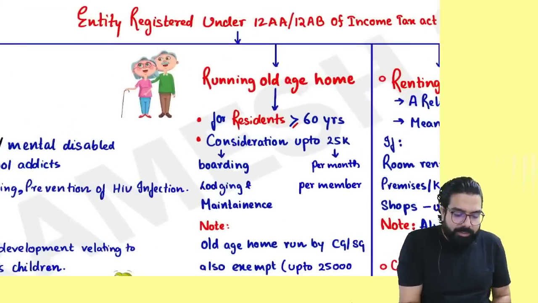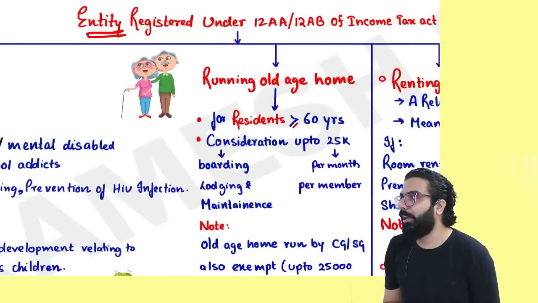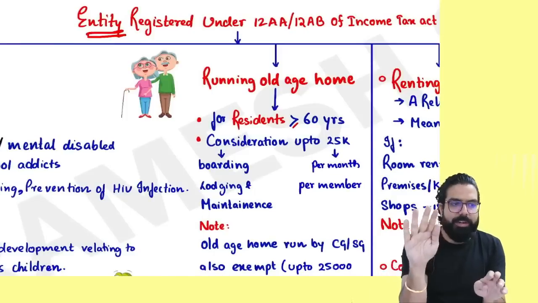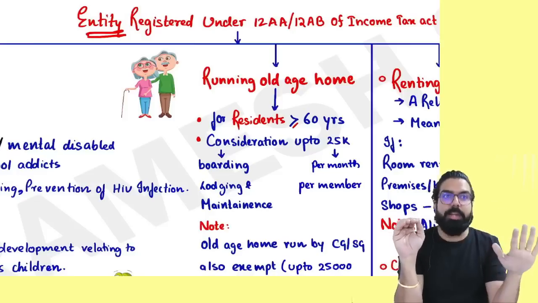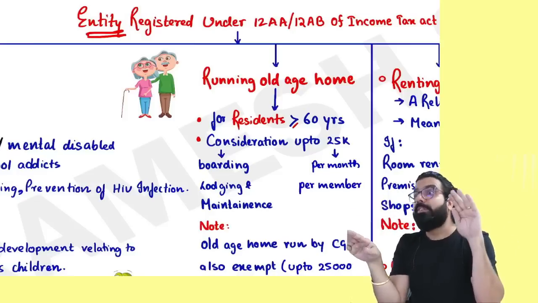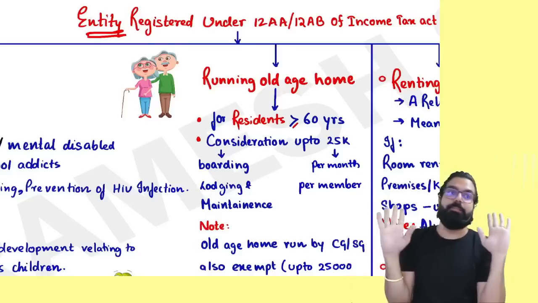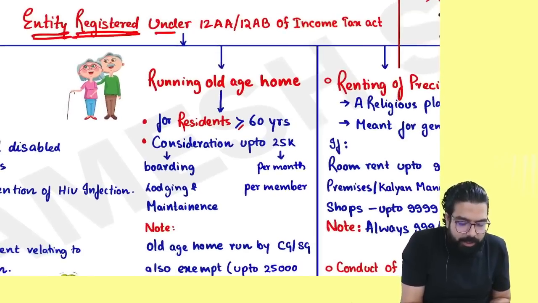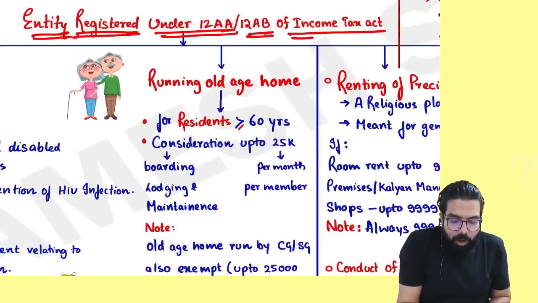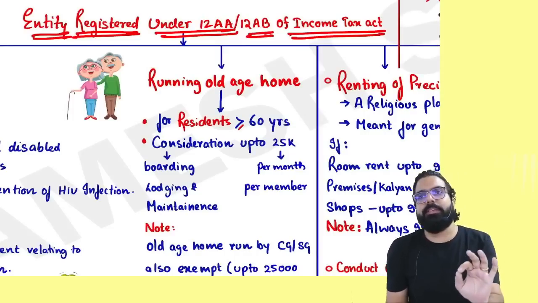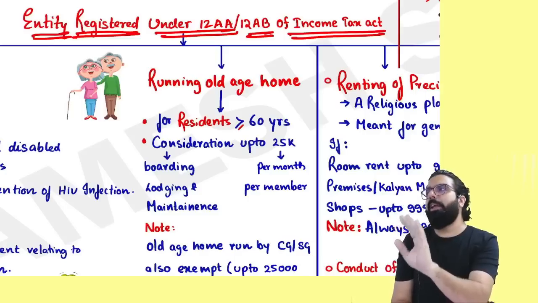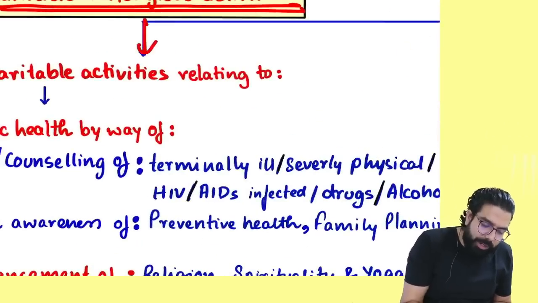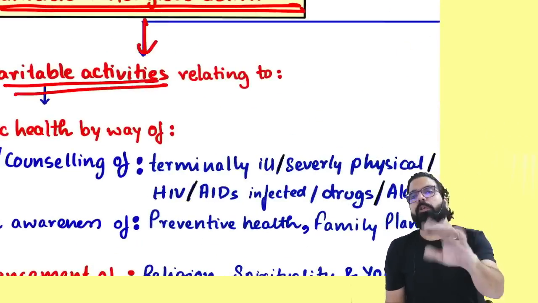Everyone over here, if there's an entity, first of all, who is a charitable entity according to the government? According to the government, first of all, you have to be a charitable entity, and then you should be doing what, everyone? Charitable activity. Charitable entity doing what? Charitable activity. Only then you will be given exemption. Can I go ahead, everyone? So who is a charitable entity? Entity registered under 12AA or 12AB of the Income Tax Act. So if you are an entity registered under 12AA or 12AB of the Income Tax Act, then you are a charitable entity. And now charitable entity going ahead and doing what activity, everyone? Charitable activity, then it will be exempted.